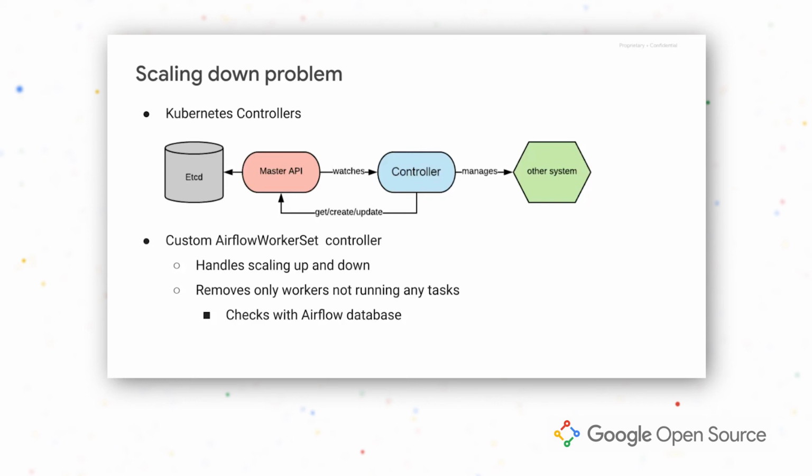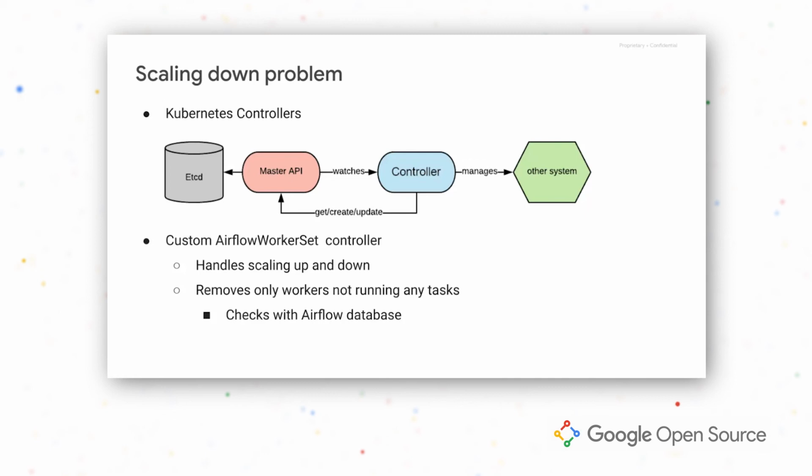Of course, it may happen that we end up with a higher number of workers than desired. It means that all of them are actually running a task. Then we just need to wait for the task to be finished. So we never remove a worker running a task. This makes sure that tasks are safe until they are done.